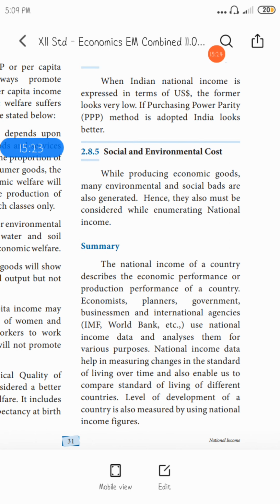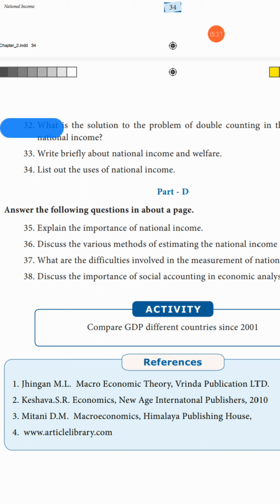Okay, so next is part D, explain the importance of national income. Okay, so that is in page number 27. Okay, take page number 27. While writing the